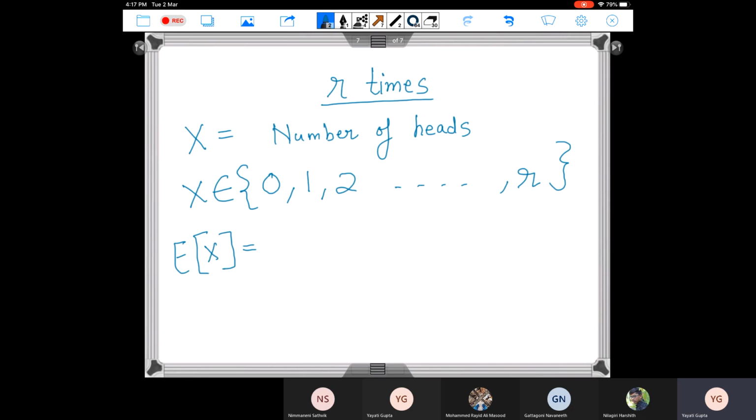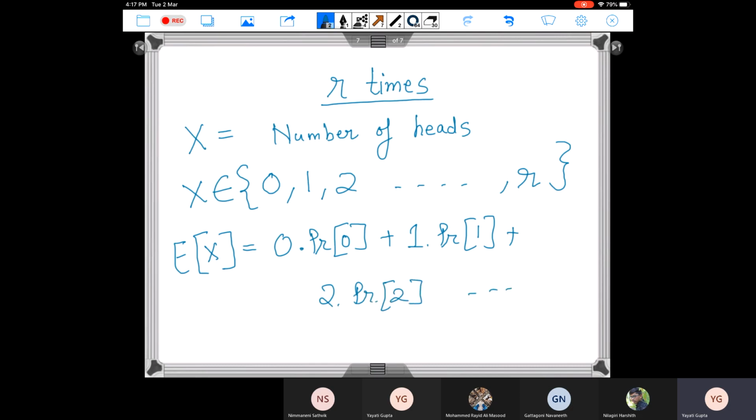What is the expected value of x? 0 into the probability that you got 0 heads plus 1 into the probability that you got 1 head plus 2 into the probability that you got 2 heads, so on and so forth, right? And then you can compute all these probabilities, put them in the formula, and when you compute this it will turn out to be r by 2. But this will require an enormous amount of computation.